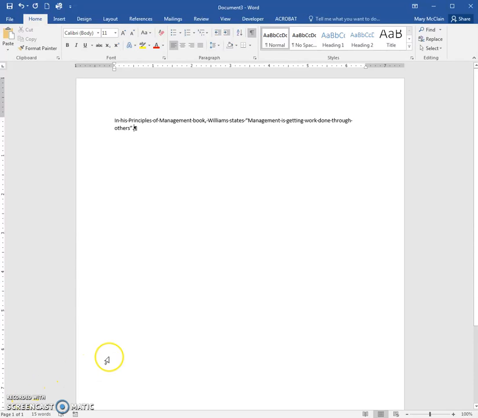I'd like to show you how to create a citation easily using Microsoft Word. Yes, I did say easily. I have selected one out of your book. It happens to be on page 3, chapter 1, and I've already typed it out, as you can see. Although it isn't a complete paper, this is what I'm going to use to create my citation.